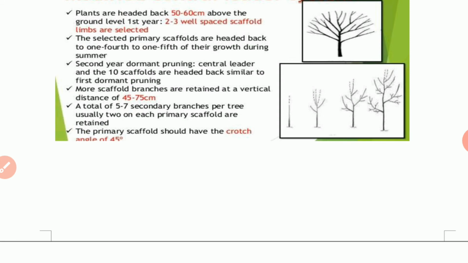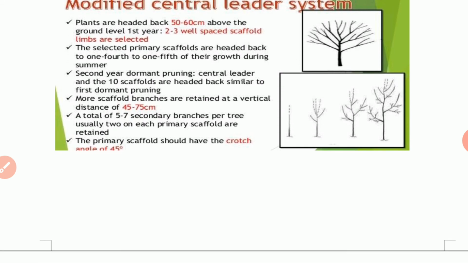So here in the lower diagram we can see how the modified central leader system is actually done. Here we can see that first the central main axis is allowed to grow, then after some definite period of time it is cut.